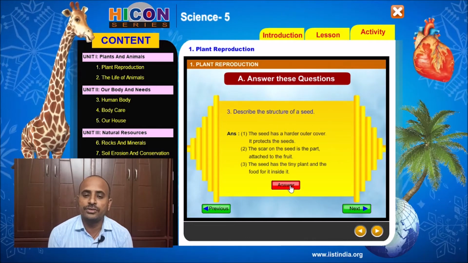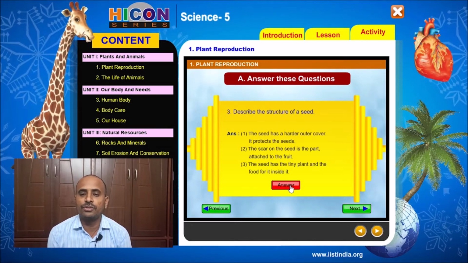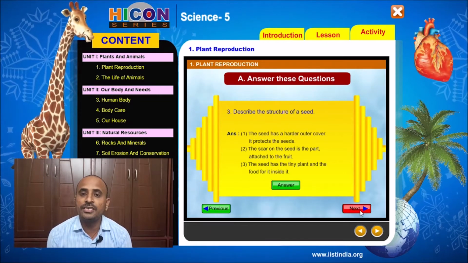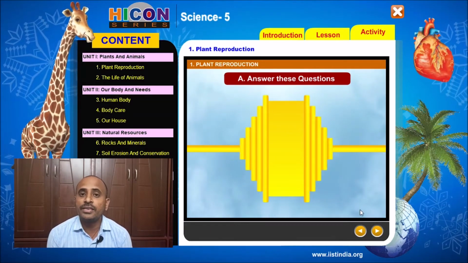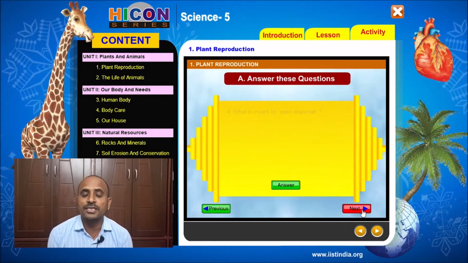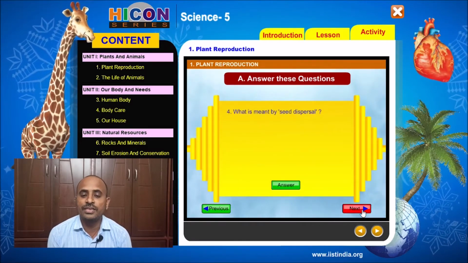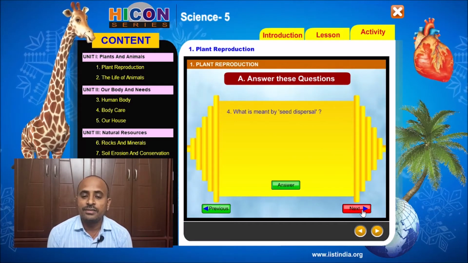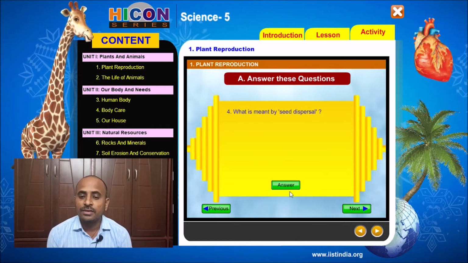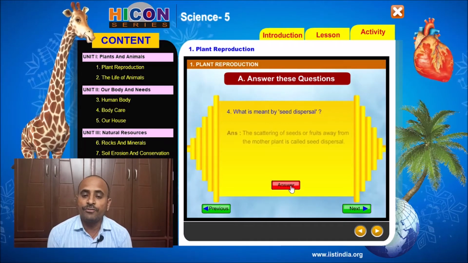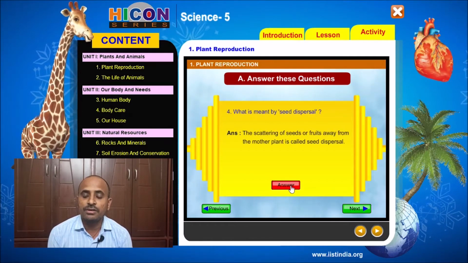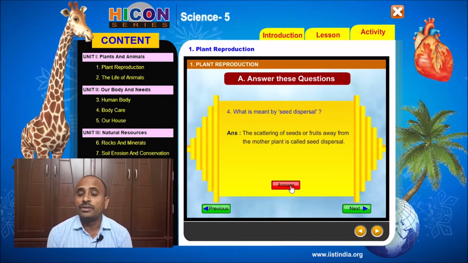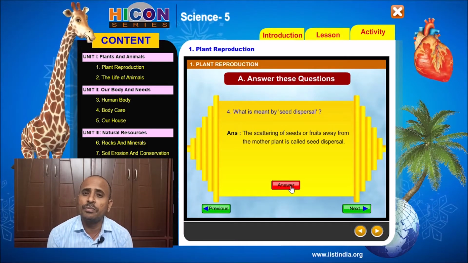See the next question. That is the fourth question. The fourth question is, what is meant by seed dispersal? Children, see the answer and read the answer. The scattering of seeds or fruits away from the mother plant is called seed dispersal. Every plant produces so many seeds.